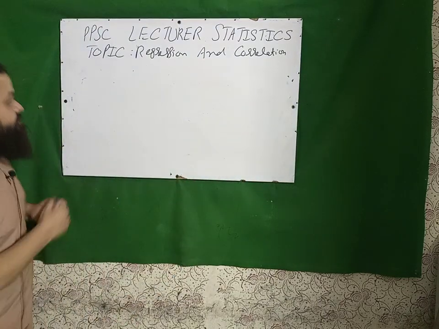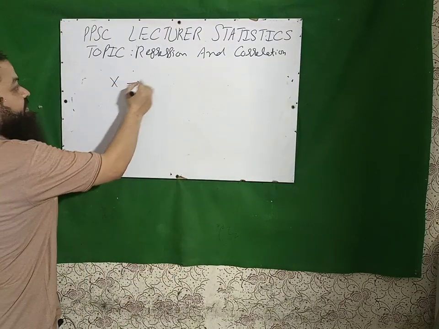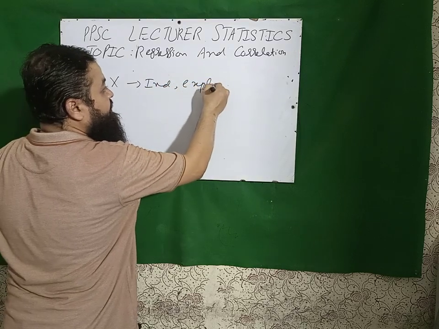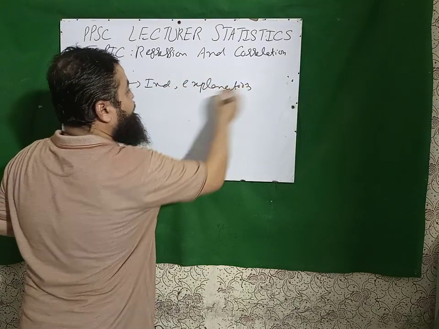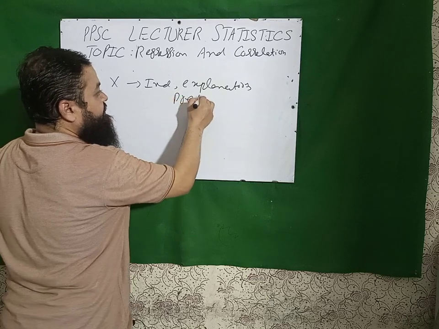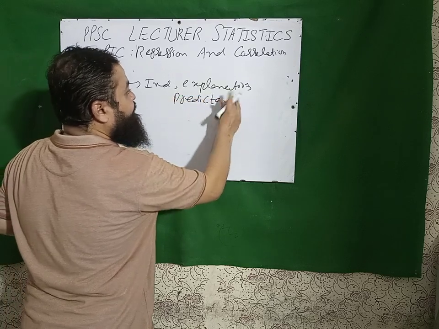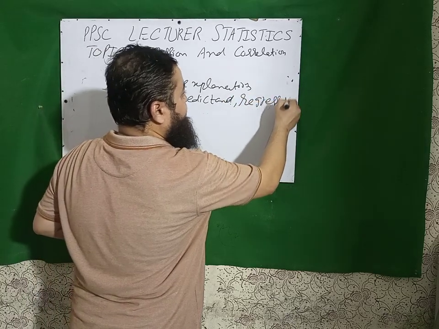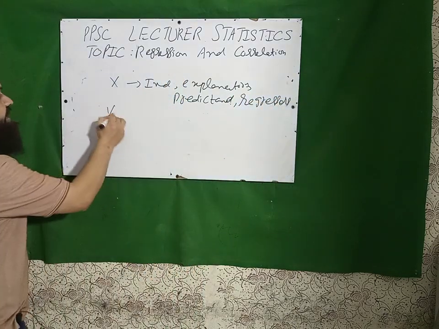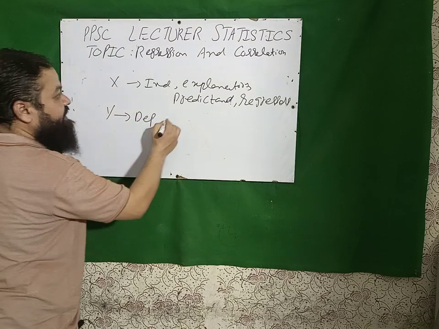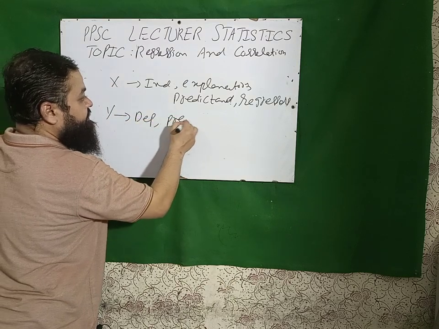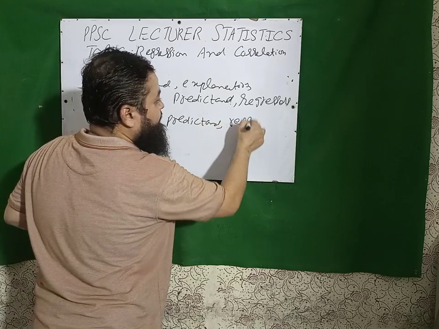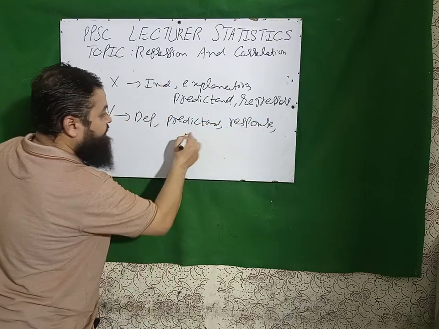Next is X, which is the independent variable. It is also called explanatory variable. It is also called predictor. It is also called regressor. There are 4 names the exam can ask. And Y is called dependent variable. It is predictand. It is response variable. It is regressand.